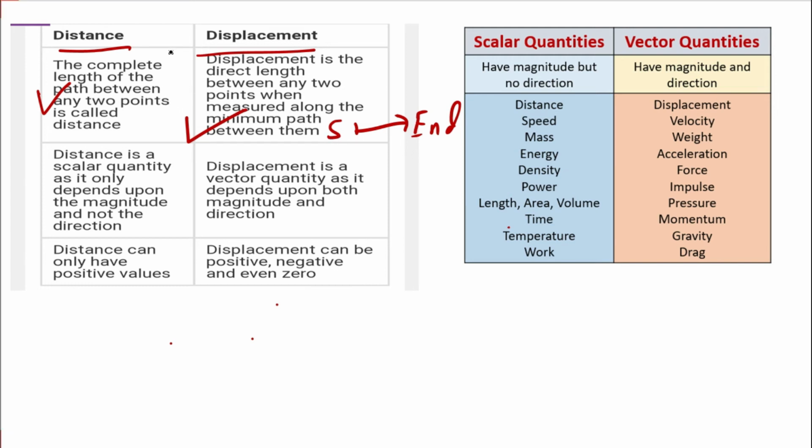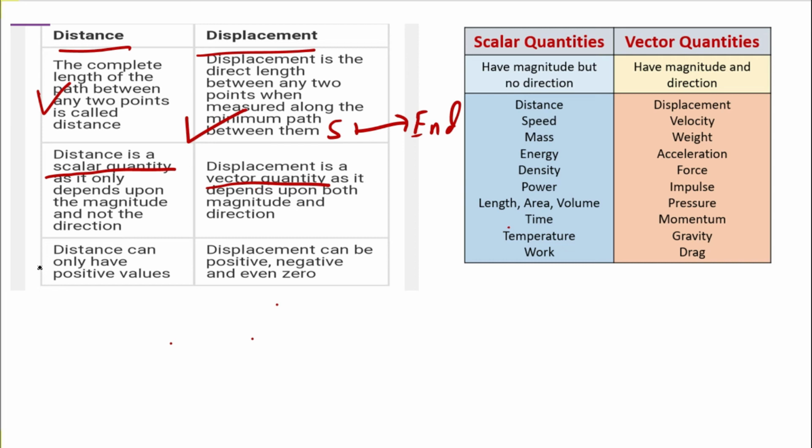That is the first difference. The second difference is that distance is a scalar quantity and displacement is a vector quantity. This is a basic difference, or you can say the most important difference between distance and displacement: distance is a scalar quantity and displacement is a vector quantity. What is scalar, what is vector, I'll explain later. वो थोड़ा देर में explain करता हूँ. First let me complete regarding distance and displacement.